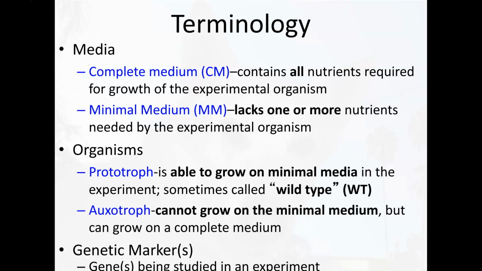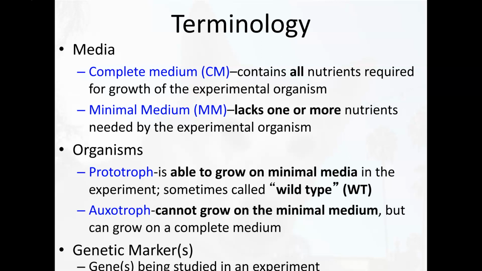On the other hand, if we mutate that bacteria such that it can't make its own, say, amino acids, that bacteria is now considered an auxotroph. In other words, it cannot grow on that minimal media, but needs some type of supplementation.